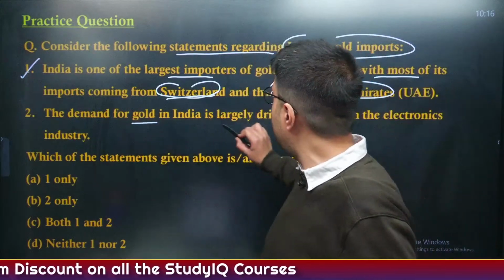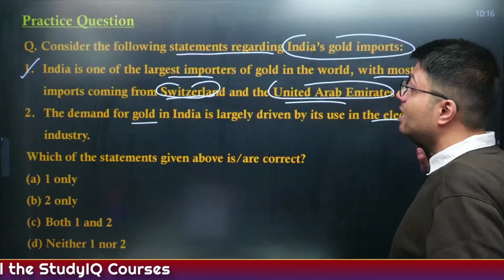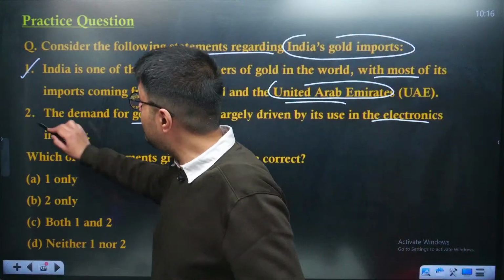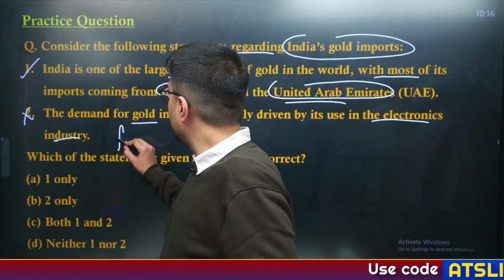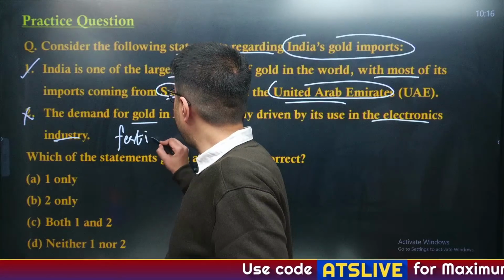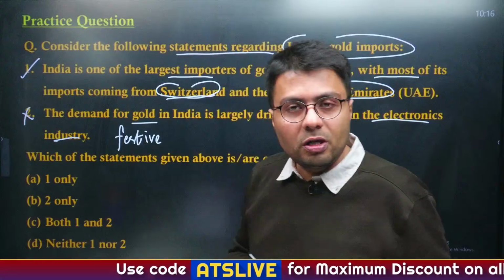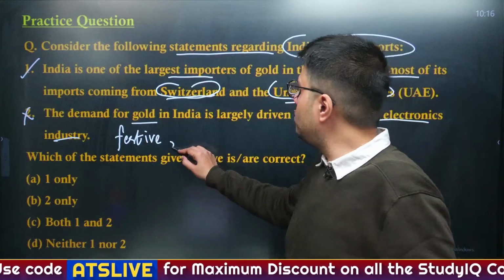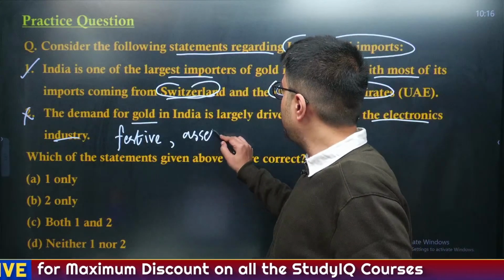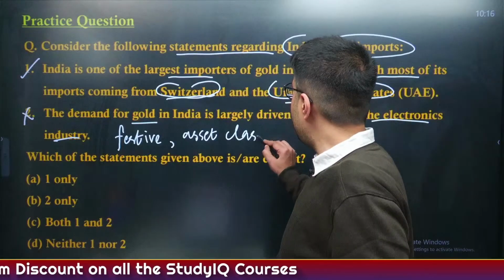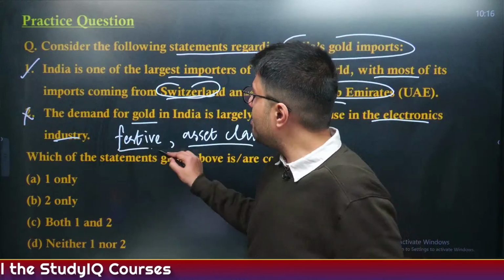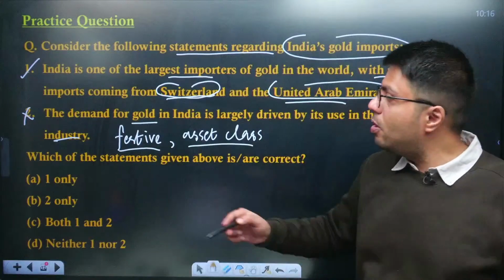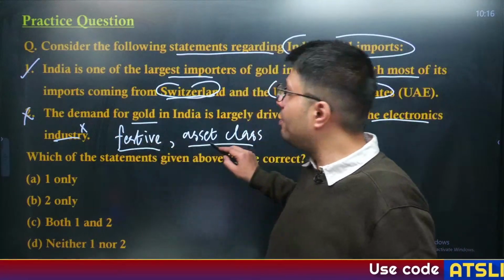Now, demand for gold in India is largely driven by its uses in the electronics industry. This is incorrect because, I told you, gold has a festive value, that people give gold jewelry to their sons and daughters during their wedding. It is used as an asset class as people try to invest their money in gold. So these are the reasons primarily why Indians demand gold, not for the electronics industry but for these purposes.